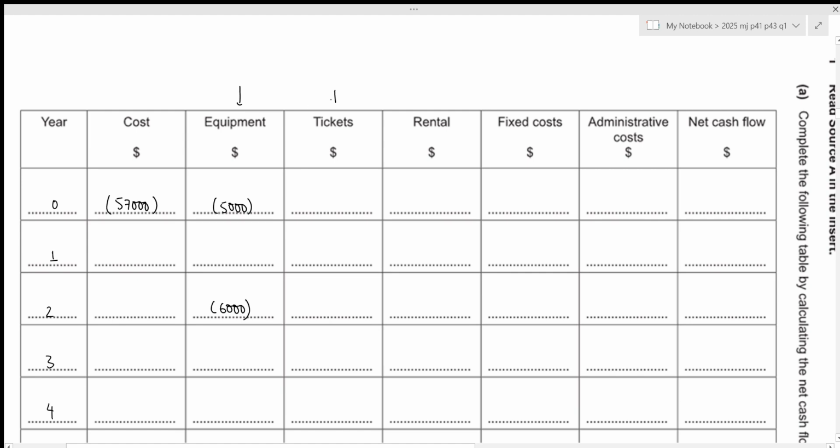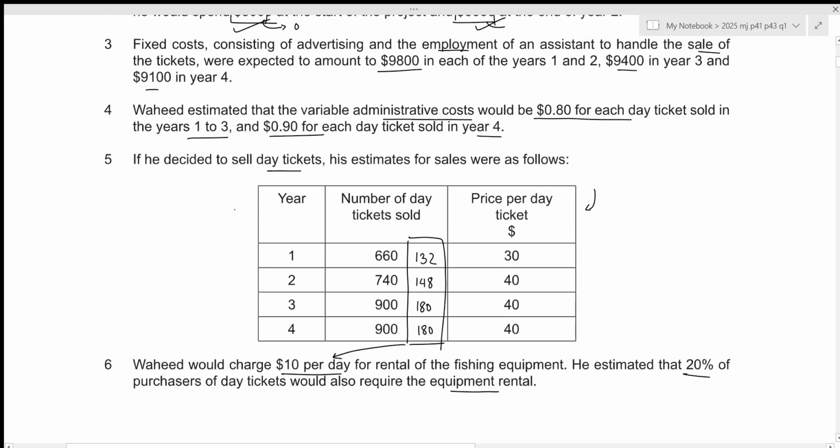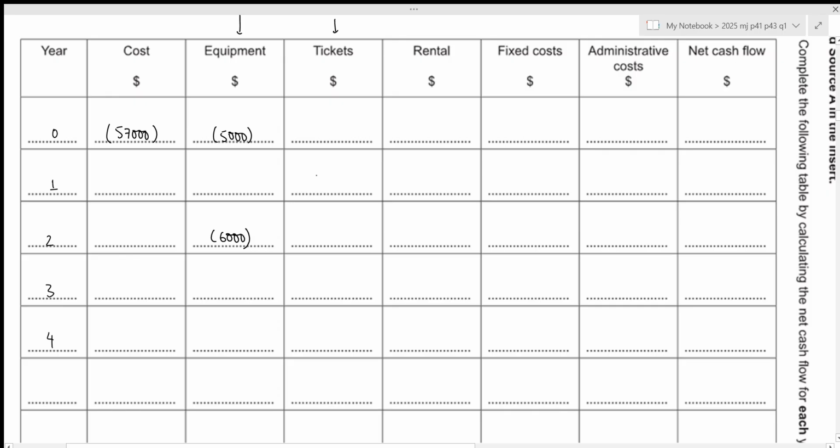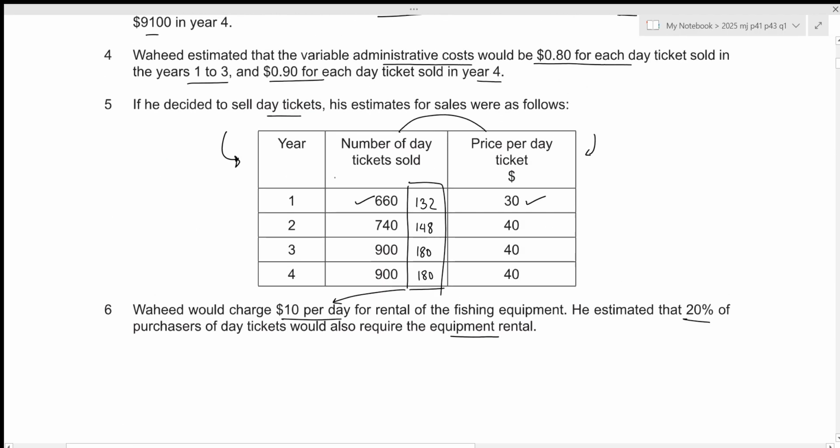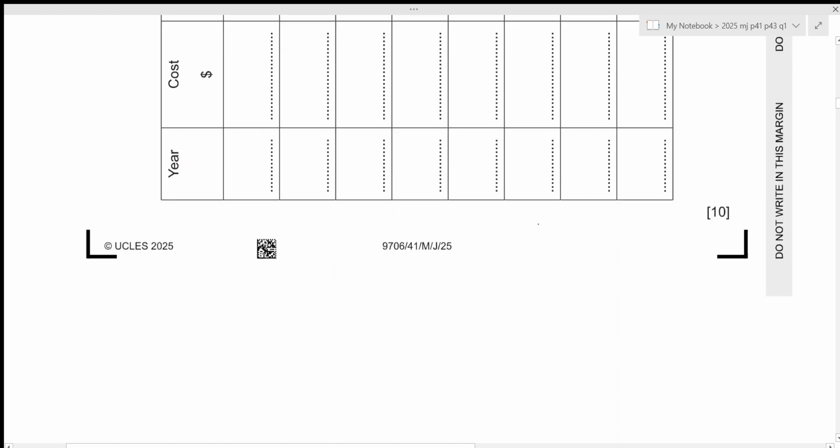Then we talk about tickets. The information regarding tickets was also given clearly right here, the number of tickets sold and the price per day ticket. So we just need to multiply these two together. For year 1, that will be 660 times 30, which results in the value of 19,800. Let's write it down. Then for year 2, that will be 740 times 40, which results in the value of 29,600.